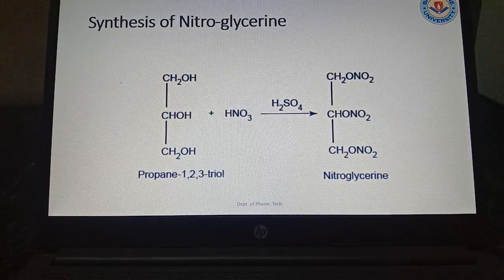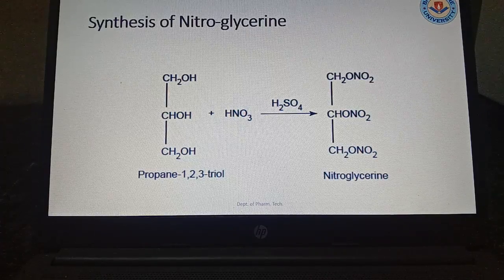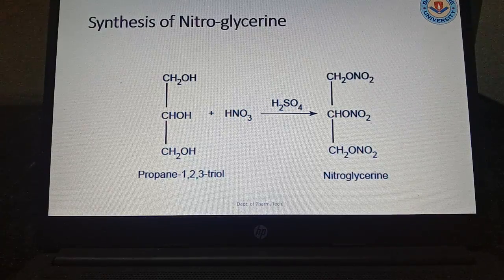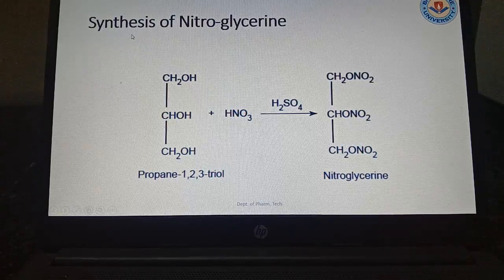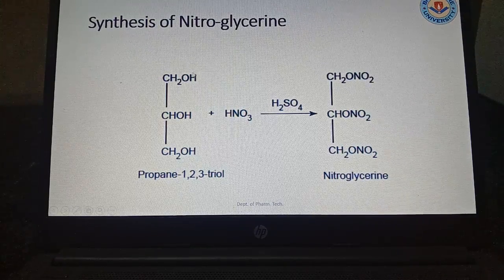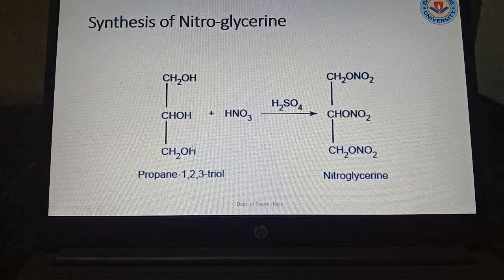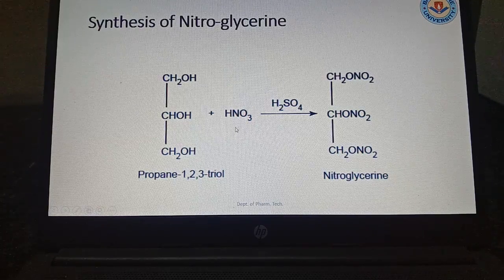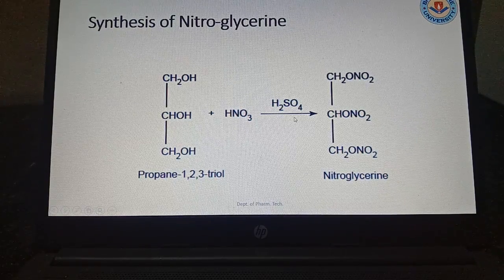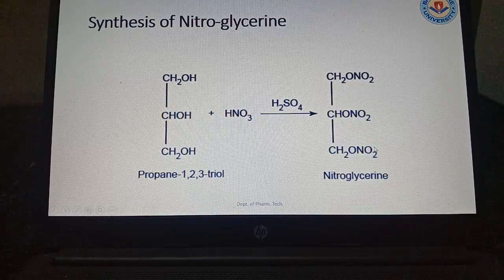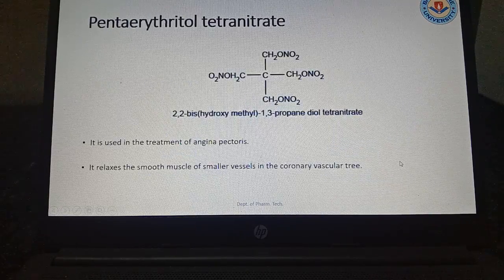Synthesis: this drug can come in the exam. It is prepared from propane-1,2,3-triol. See, it is a propane where the 1,2,3 positions have been substituted with OH groups. It is reacted with HNO3 and H2SO4, where nitro groups are incorporated at a temperature of 50 to 60 degrees.